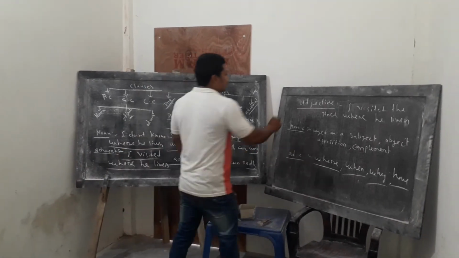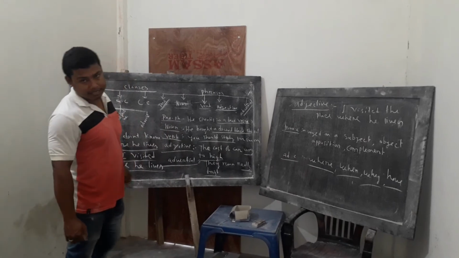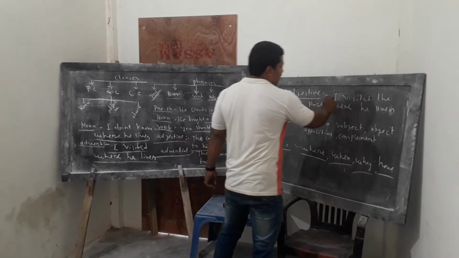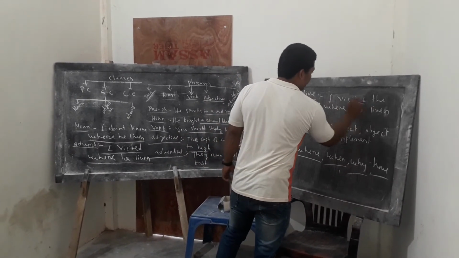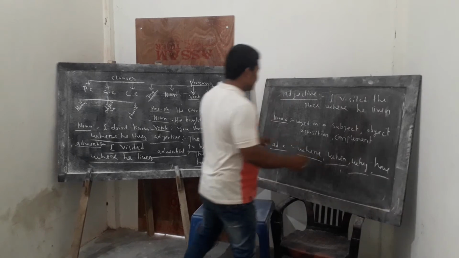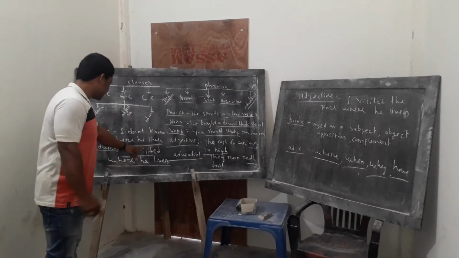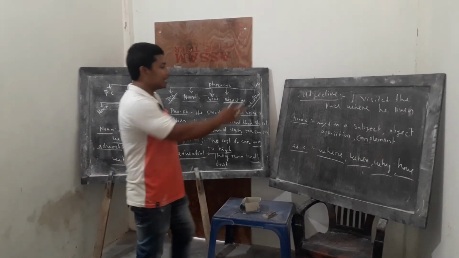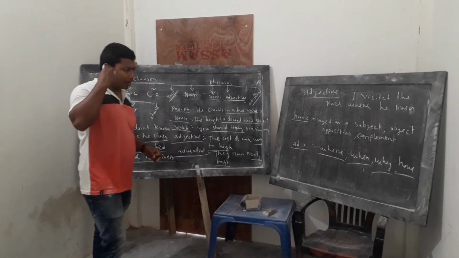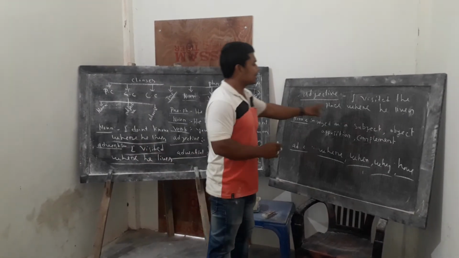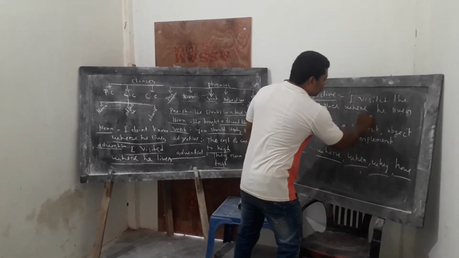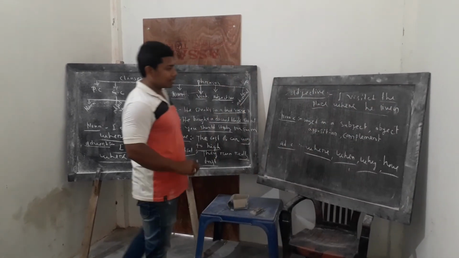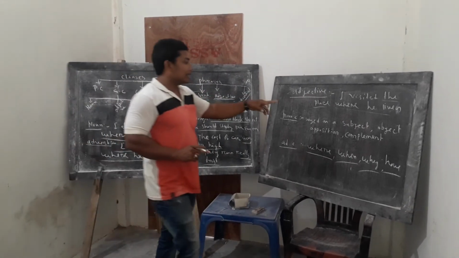And the third part is adjective clauses. The clause which works as an adjective in a sentence is called an adjective clause. Here is the example: I visited the place where he lives. In the last part of all three sentences, we get the same part: where he lives. But how do we identify it? If we analyze this sentence, before where he lives we get a noun, the place.